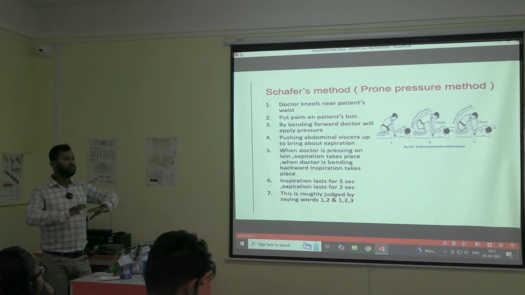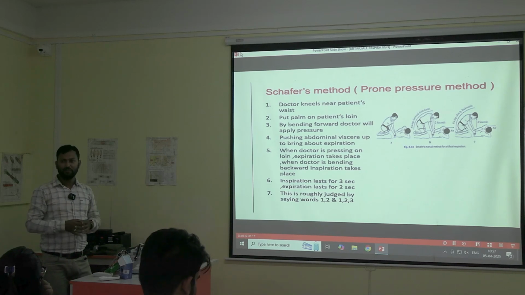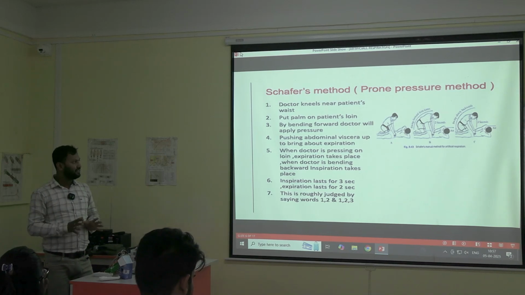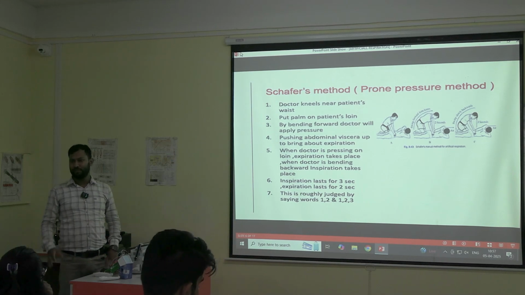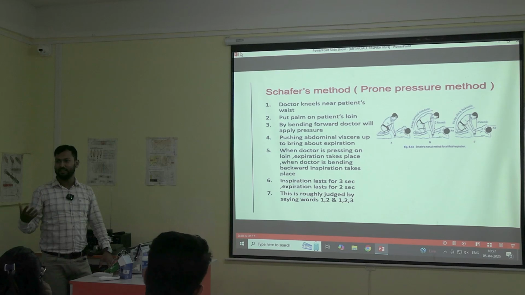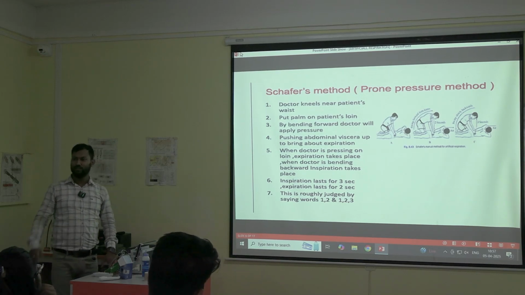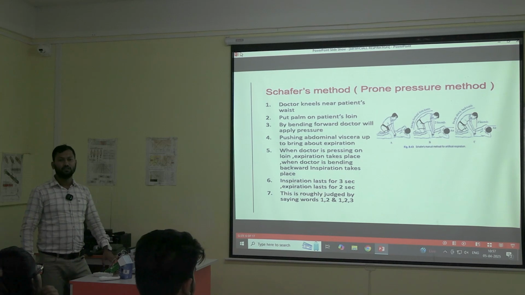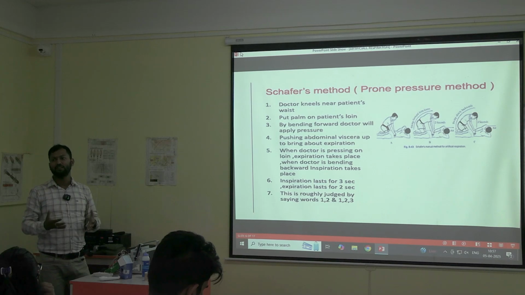And inspiration the patient will be doing by himself. We will not do anything for inspiration. We will be just pressing at the loin for around 12 to 14 per minute, like whatever is the normal breath. What is the normal breathing rate for any patient? Yeah, 12 to 16 or 12 to 18. Some books say 12 to 18. So in this case, around 12 to 14 times we will do this. We will put this pressure so that the patient is able to breathe in a normal respiratory rate.